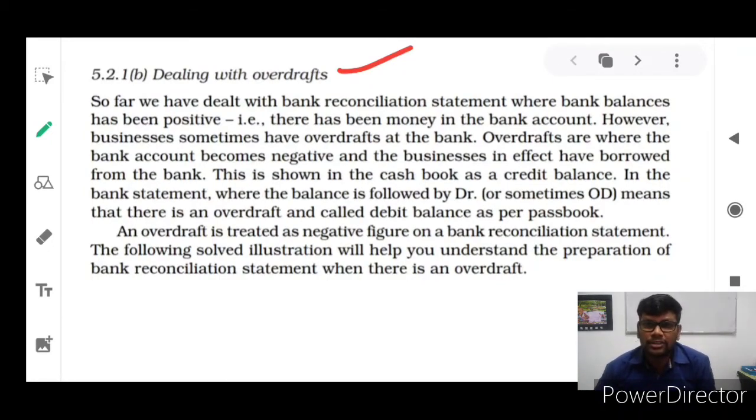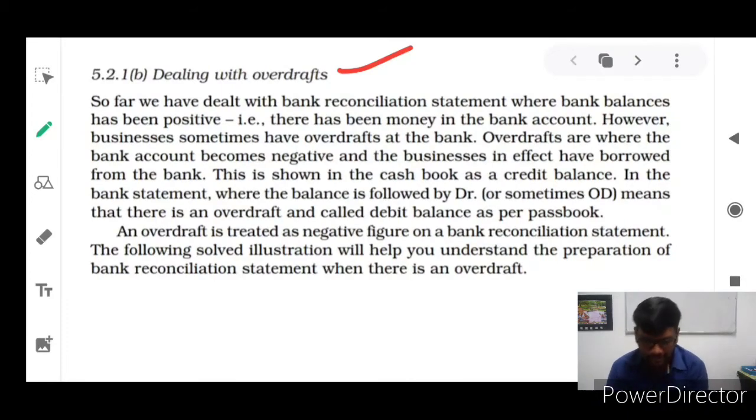But before that, the available balance, the debit balance as per cash book and the credit balance as per passbook, we discussed in our previous video. If you failed to watch it, you can watch that video, which I uploaded the day before yesterday, on my YouTube channel. So this video is entirely about dealing with overdraft.